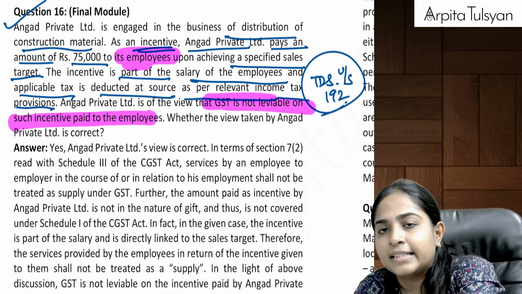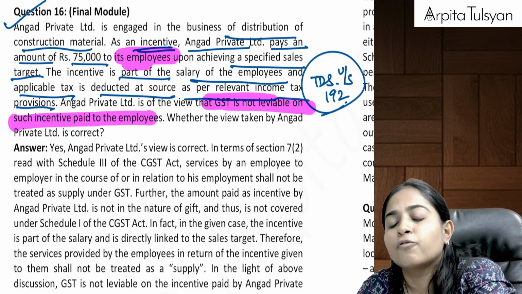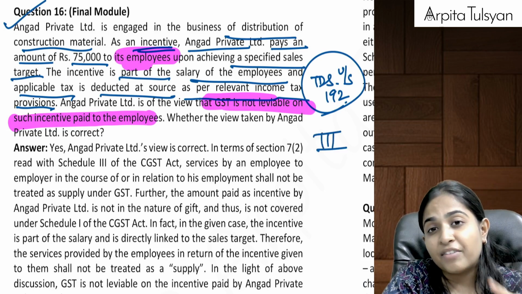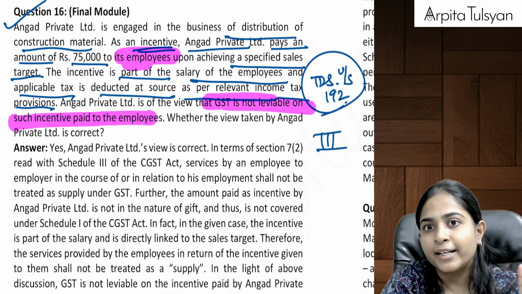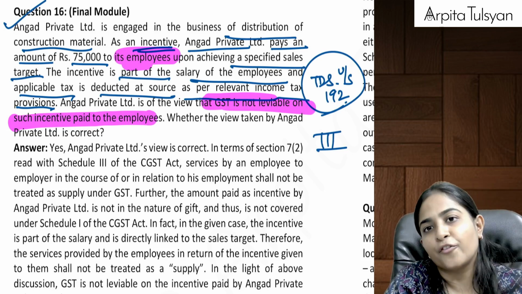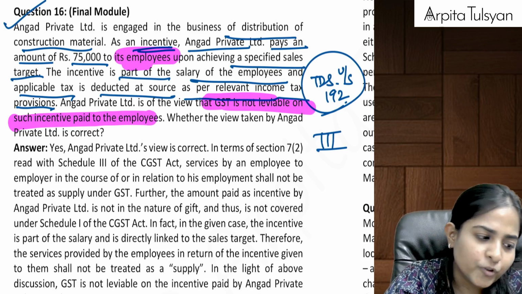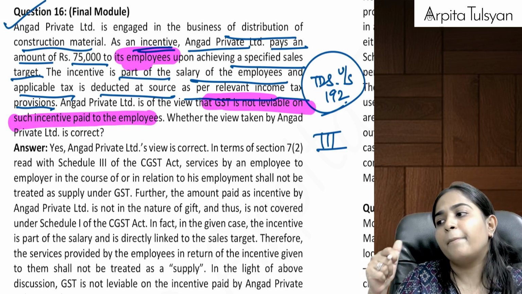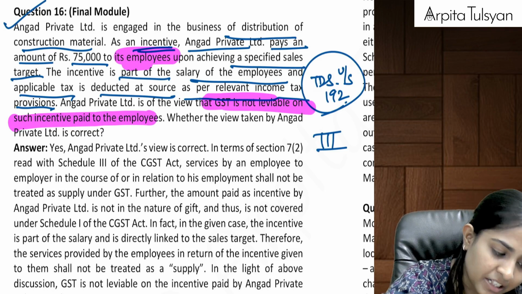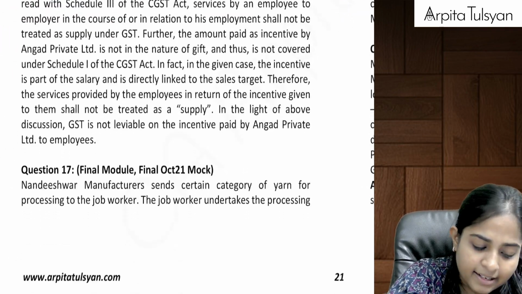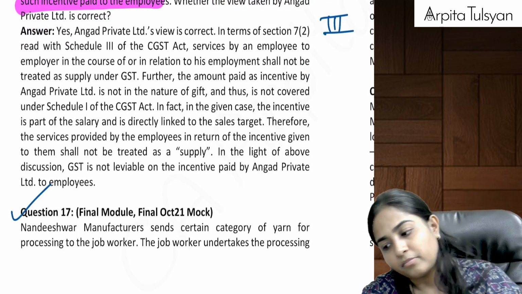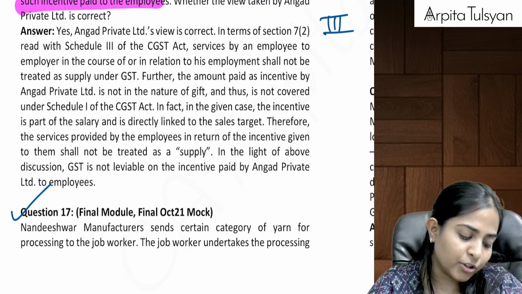Answer is yes, it is definitely correct because this is forming part of your schedule number 3 if you recollect. Section 7.2, schedule number 3, first point, any services provided by employee to the employer in the course of employment, on that there will be no GST applicable. Therefore, anything paid in the form of salary, incentives, perquisites, allowances, on that GST is not applicable. So yes, definitely the view taken by Angad Private Limited is correct. Then after that, the next one.